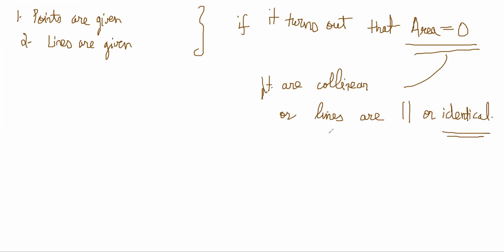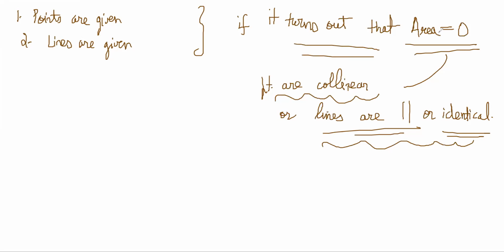If two lines are parallel or identical, then they cannot form a triangle. If two lines are parallel, they will never intersect, so how will you get a triangle? So either the lines are parallel or identical, or the points are collinear, if the area turns out to be 0.